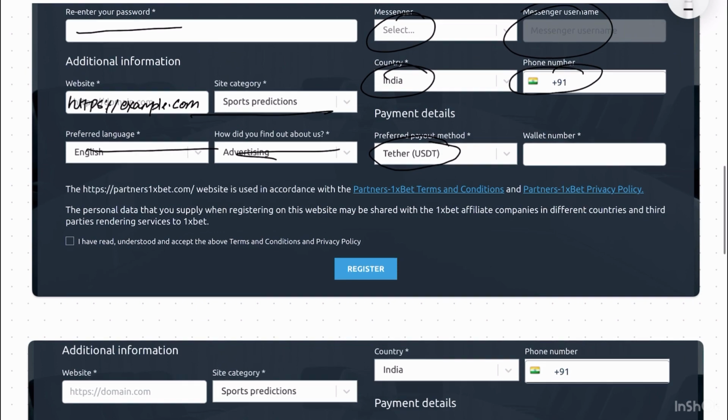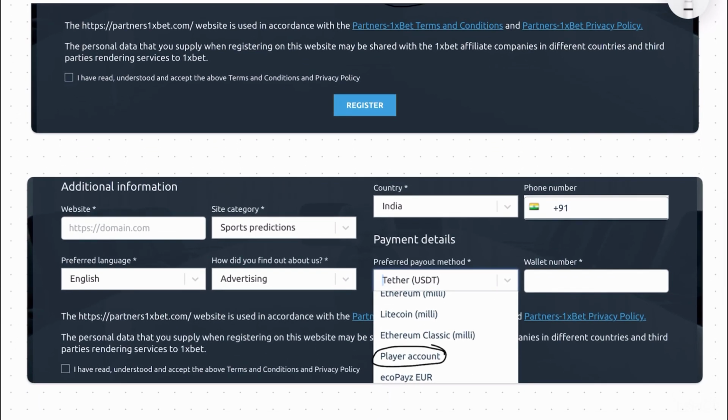If not, you have to create one new OneXBet account and select player account. Then in this part you have to put the player ID of that account, and you will receive commission every week. Like on Tuesday you will receive 25% commission. The amount from Sunday to Monday will be calculated, and you will receive it on Tuesday. You have to bring players. If you bring a lot of players, your commission will be very high.